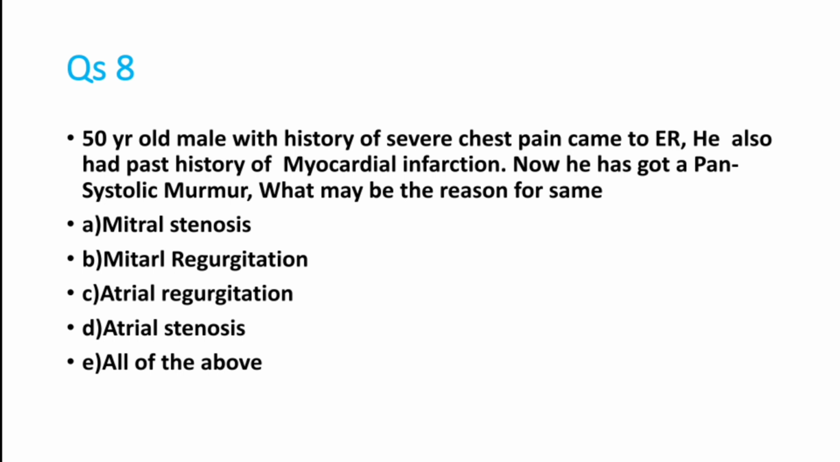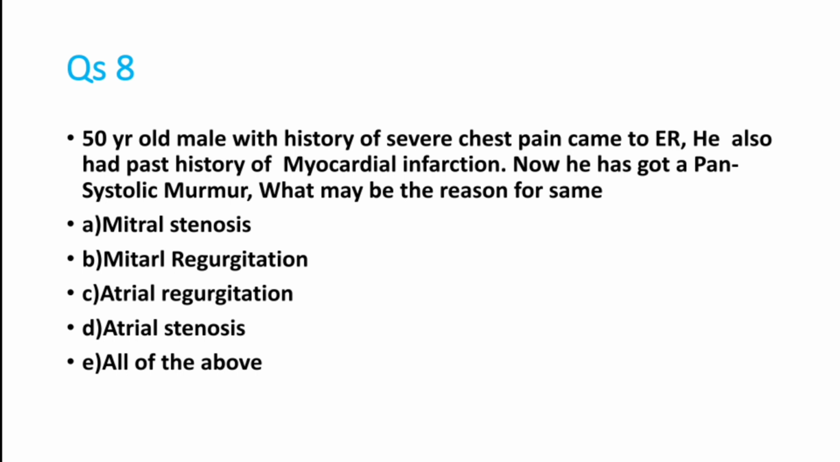Question number 8. A 50-year-old male with a history of severe chest pain came to the ER. He also had a past history of myocardial infarction. Now he has a pansystolic murmur in the mitral area. What may be the reason for the murmur? It can be due to mitral stenosis, mitral regurgitation, aortic regurgitation, aortic stenosis, or all of the above. What is the answer?